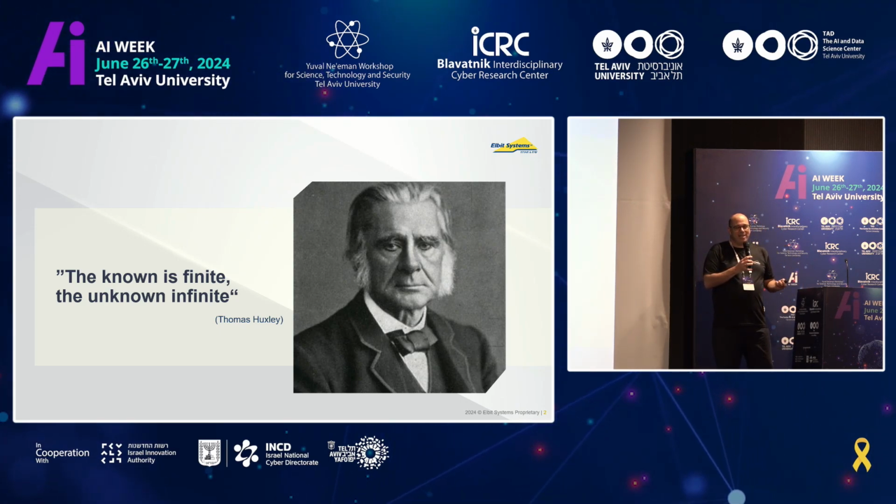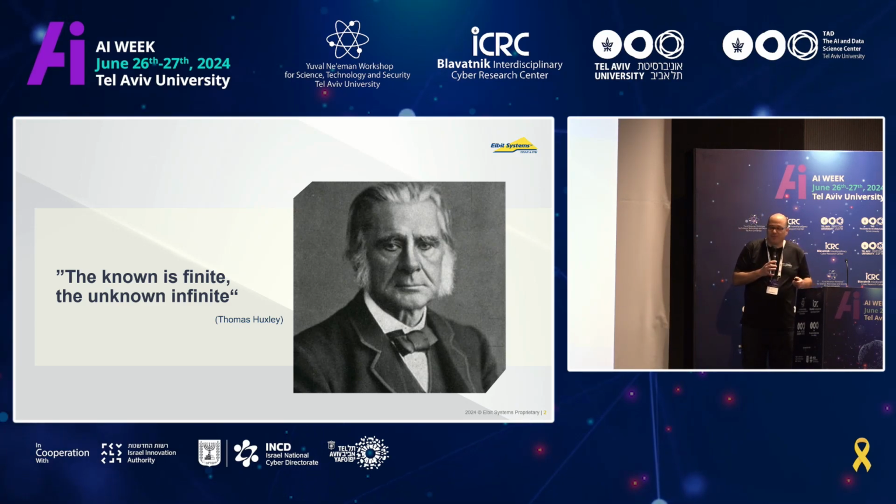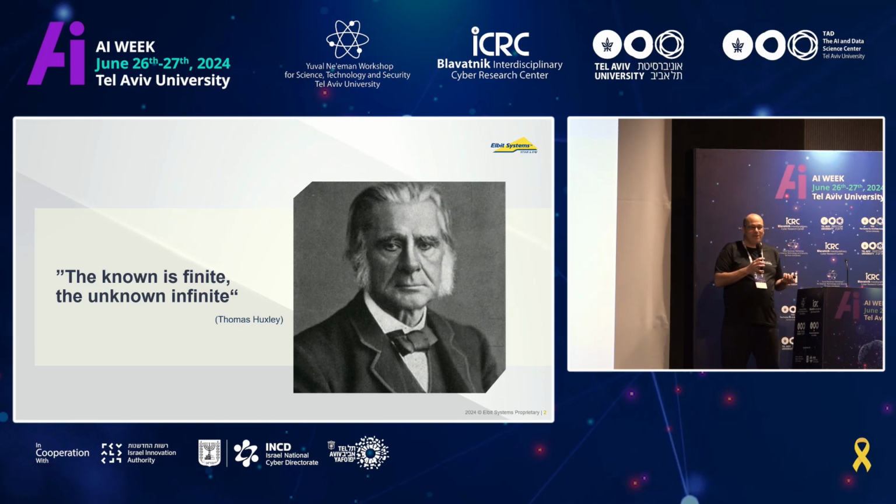But if we take it to the context of machine learning, then the finite, the known, is our training set, right? And the unknown is what will happen when we go to the field and test our model. And the question is, are there any known unknowns, things that we can expect that are different from our training set and what will actually happen when we go out to the field, and we can actually prepare for them?